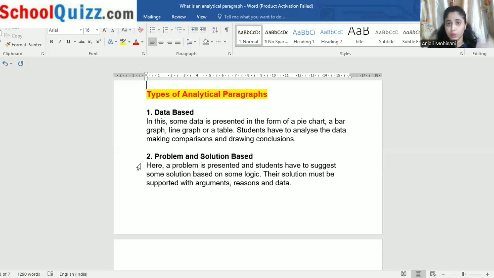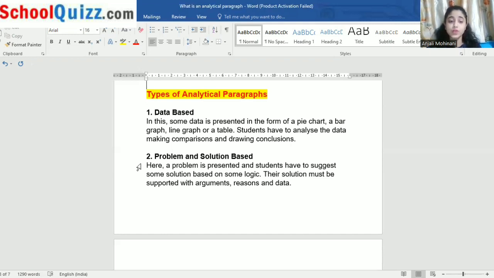Then you write a whole solution, right? So first we have to find out the problem, and afterwards we can go for the solution. If we don't know what the problem is, will we be able to get the solution? No, right? So like this, we have the problem and solution based type. It means we have been given one problem and we have to find out the solution for that problem. So this is the very easy type. You can be very comfortable with that one.